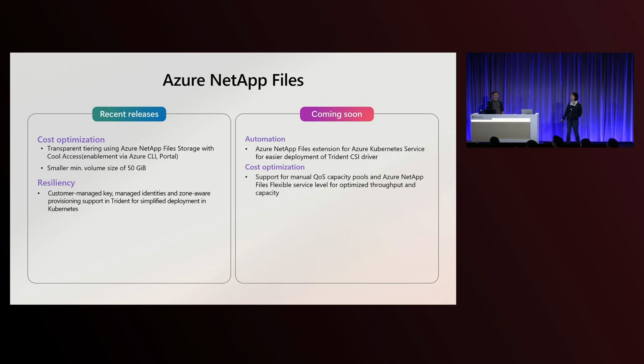Along this line, a lot of the enhancements on Azure NetApp Files are on capabilities that help you reduce your price performance, right? There are flexible service levels and different kinds of knobs that we now offer on Azure NetApp Files, so that you'll be able to more effectively control your cost and provision what is needed at your performance level.